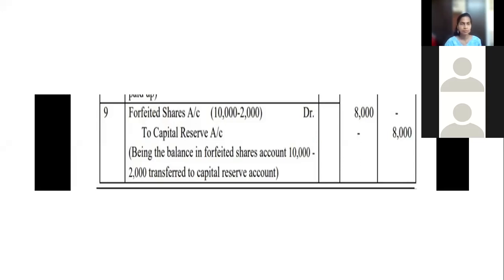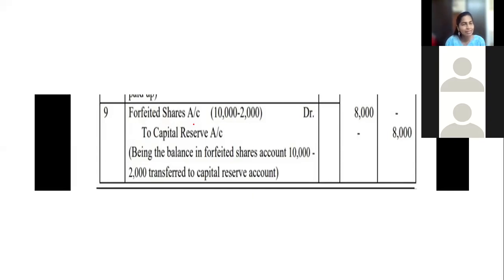Okay. Forfeited shares account debit to capital reserve. Now, what is this capital reserve? For example, I have a company. From my last year's profit, I will keep a certain amount in reserve. Why will I keep it separate? Because in future, if there is any unexpected thing like COVID time, or maybe fire, theft, something suddenly a loss, then I will use that amount. It is a little savings. From last year's profit, I will keep a certain amount, because unexpected things will happen, business is unpredictable.